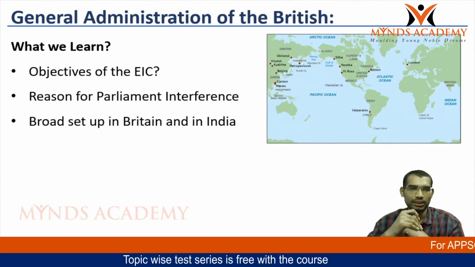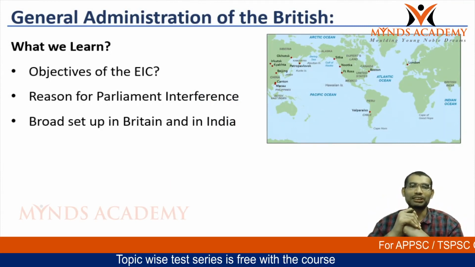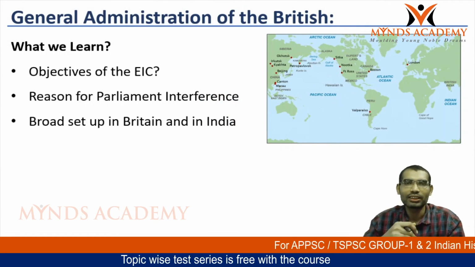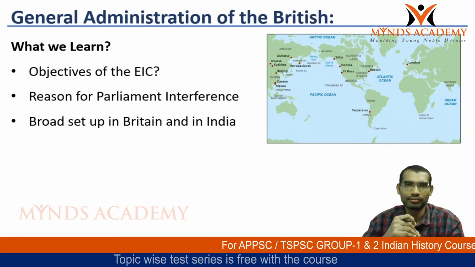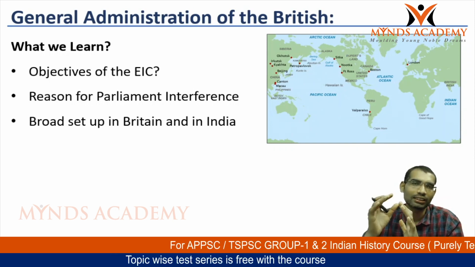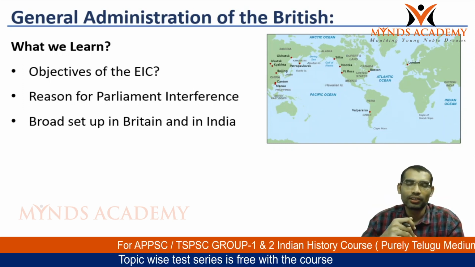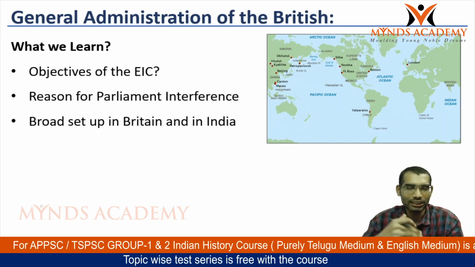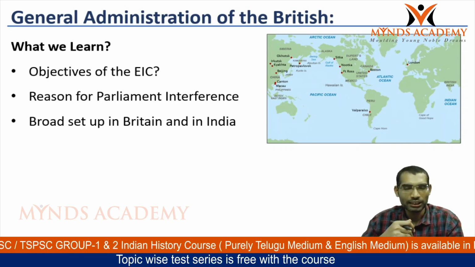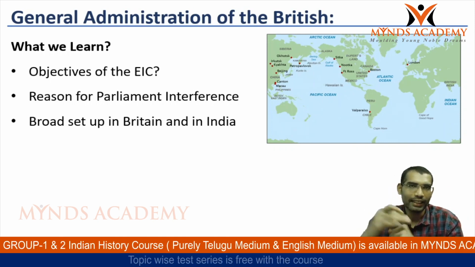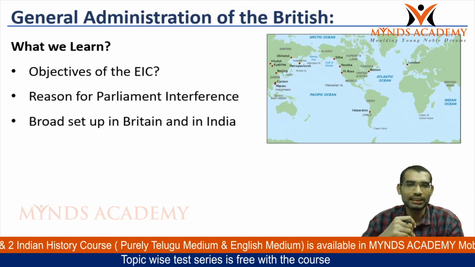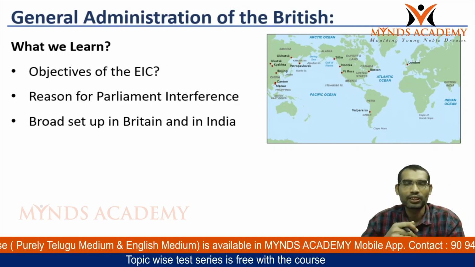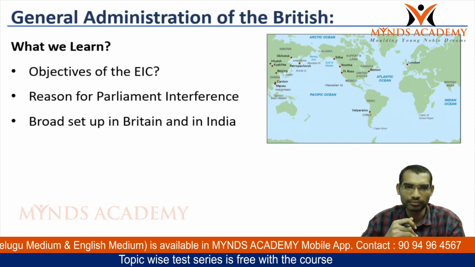In this session, we will see about the general administration of the British. British had conquered Indian subcontinent gradually. They started conquering India with Bengal. Later, they conquered Carnatic region, Maratha region, and finally, in the end, they conquered Punjab and Sindh regions as well. With this, almost entire Indian subcontinent came under their control.